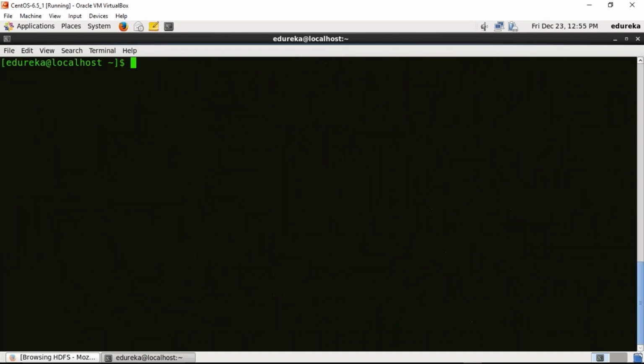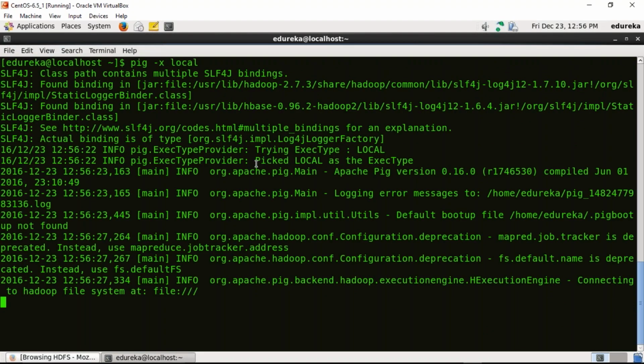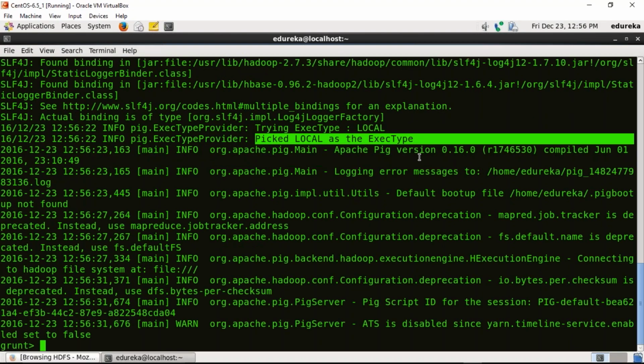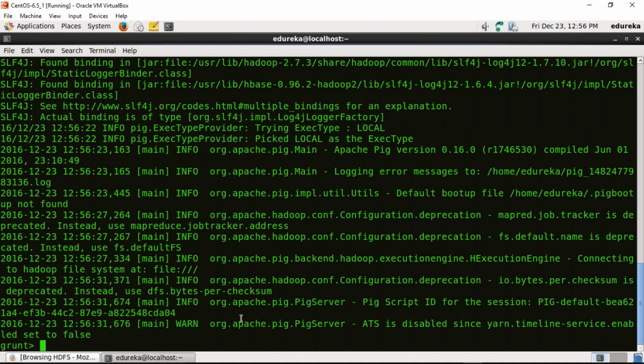clear the screen. Now I'll show you how to execute pig in local mode. So command is pig -x local and enter. As you can see, pig local as the execution type, right? Because we mentioned that we want to execute pig in the local mode and we are there in the grunt shell. Guys, are you clear with this? How to use pig in the MapReduce mode and how to use pig in the local mode. Great. I'll quit from here.